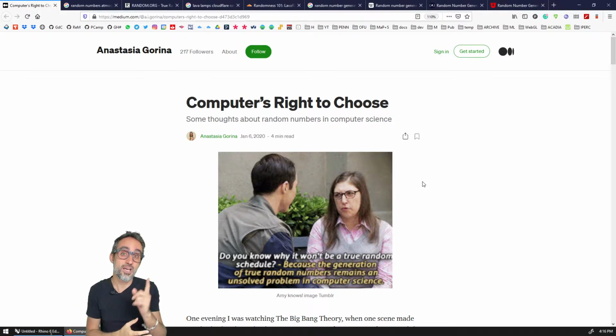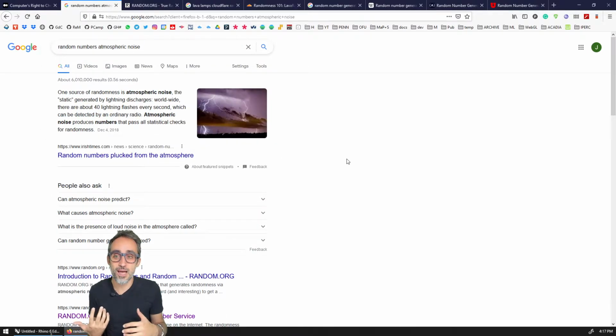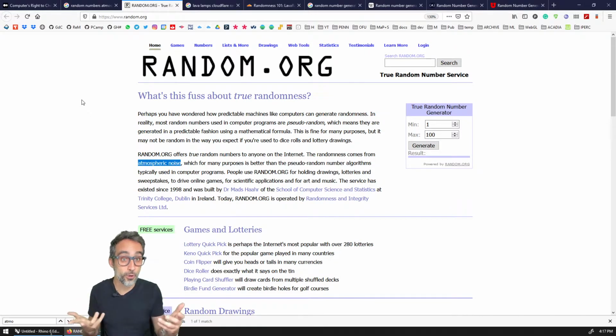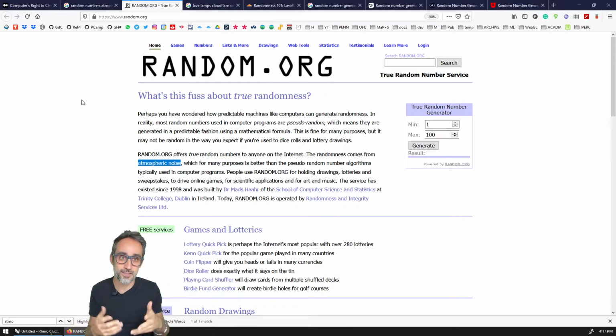Well, if we want to generate real, true random numbers, there are some fairly modern techniques that highly specialized computation environments use. For example, it's very common to use atmospheric noise as a way to drive the generation of random numbers. And if you go to random.org, one of the most common tools online for generating random numbers, it uses atmospheric noise. Just because there are these sounds in the atmosphere that vary and fluctuate, and it turns out that statistically they can be used to generate random numbers.